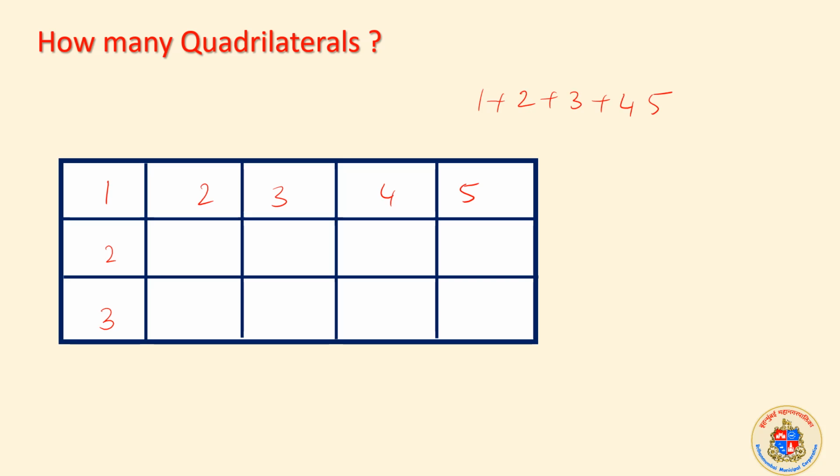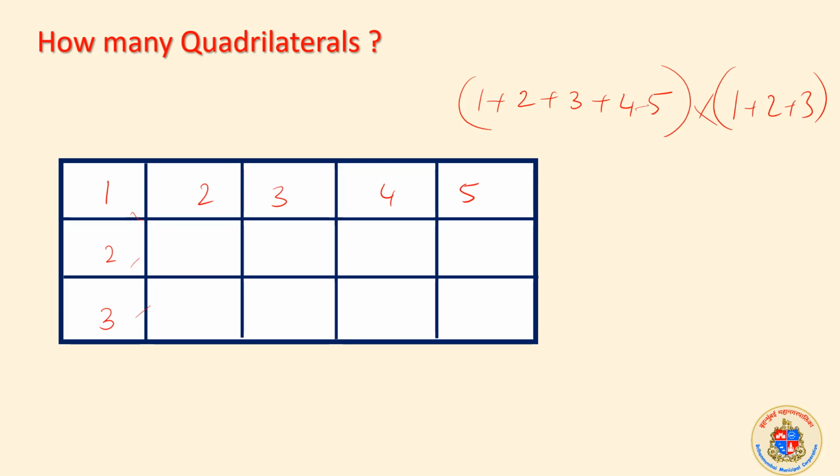The thing itself is a quadrilateral, and this is a quadrilateral, right? This is a quadrilateral. This is a quadrilateral. See how many quadrilaterals? It's difficult to keep on counting like this. So we are applying the formula. The formula is like add this 1, 2, 3, 4, 5. Then multiply it with, on the left side what I have written, 1 plus 2 plus 3. Finished. Whatever the answer, that is the number of quadrilaterals.